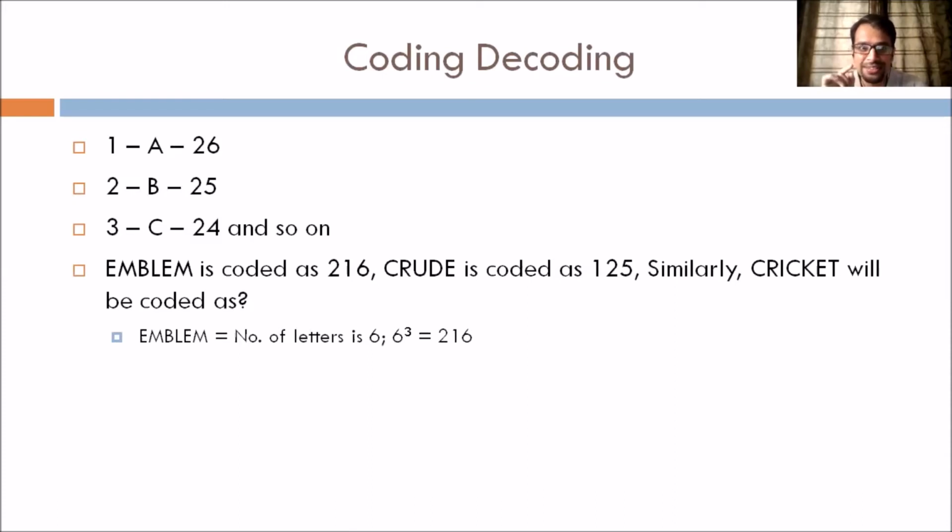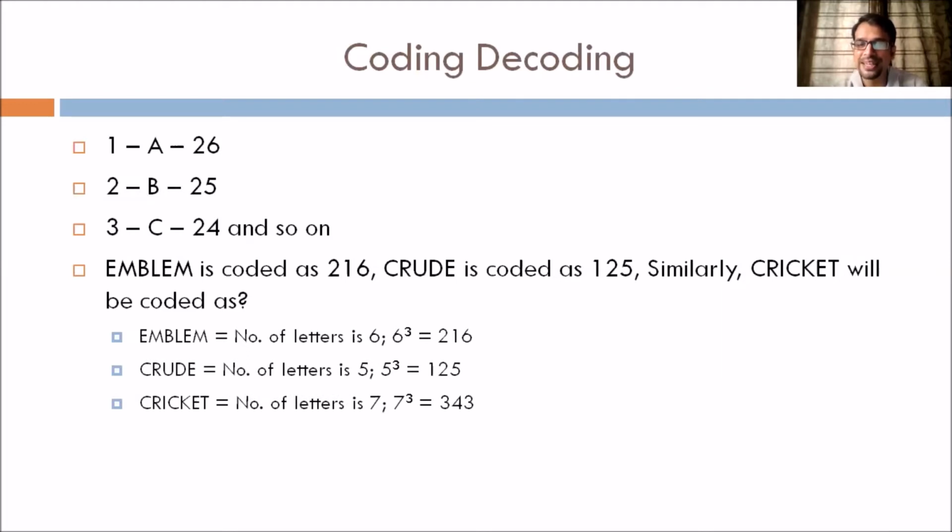The total letters is 6 and 6 cube is 216. If you see the question itself, 216 is a cube of something, 125 is also a cube of something. That itself should give you the hint. Similarly, crude has 5 letters, 5 cube is 125. So cricket has 7 letters, so the answer should be 7 cube or 343.